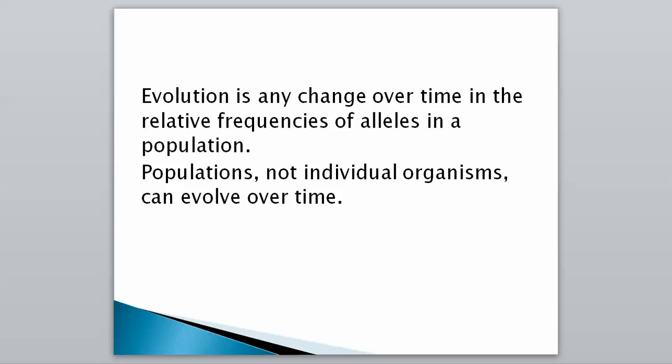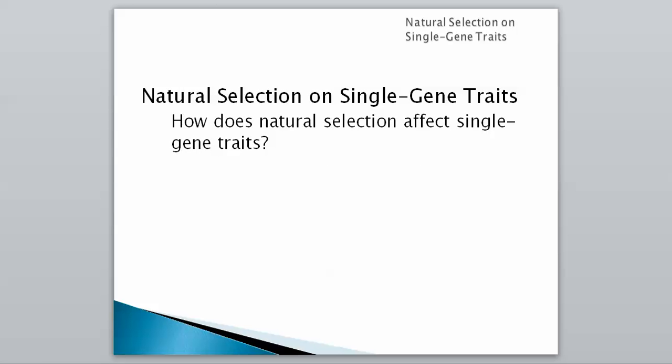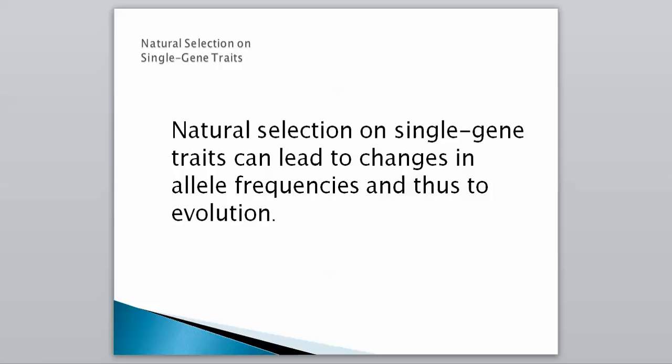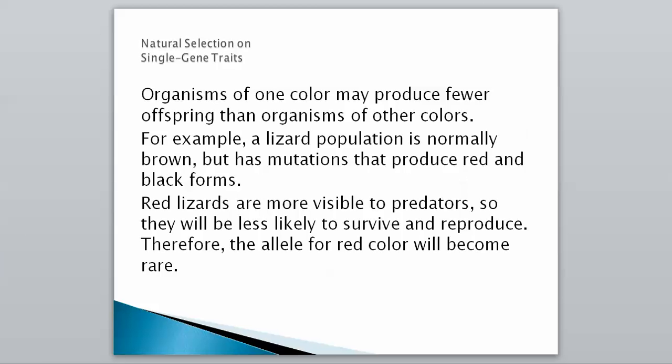And so now we're going to look at natural selection, the focus today, on single gene traits. So how can natural selection affect a single gene trait? It acts on single gene traits and can lead to changes in allele frequencies and thus to evolution. So going back to what we were saying, the big lizard gene can change the allele frequency if the big lizards are just more fit, they're stronger, they're able to survive better, so they're going to pass their genes on. And then they give an example that organisms of one color instead of size may produce fewer offspring than organisms of other colors.